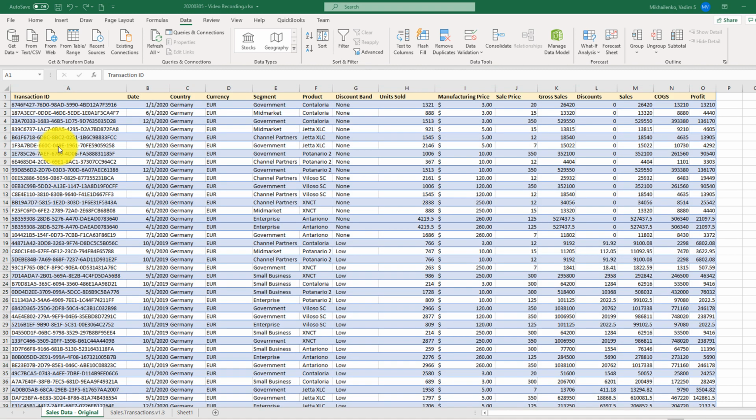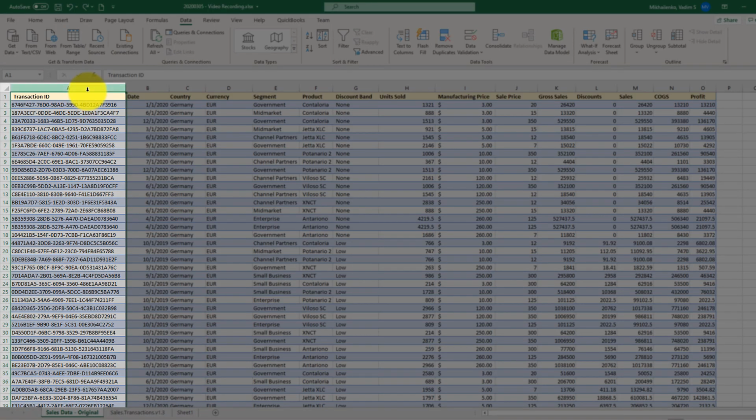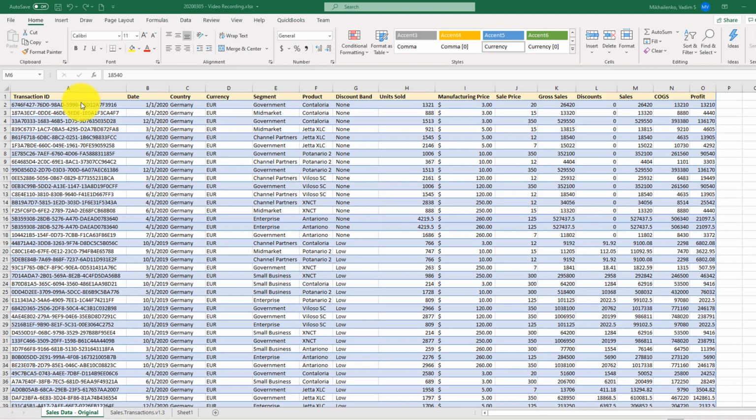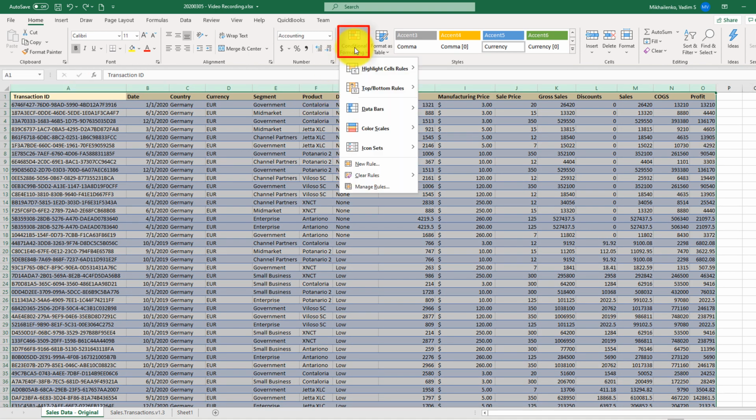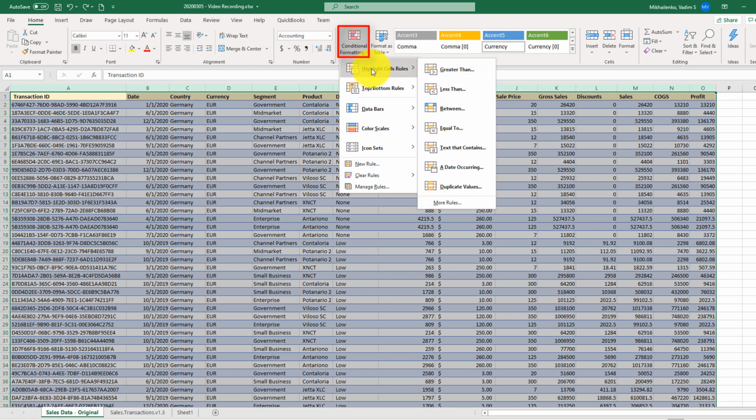encounter. Typically, transaction ID in any data provides a unique value that should not be duplicated. So if we're looking for particular duplicates, it would be good to check if transaction ID has any duplicates. So how can we do it? One of the best tools to use is Conditional Formatting in the Home tab. To use it, you need to highlight all the columns and click Conditional Formatting. Conditional Formatting allows you to highlight duplicate values.